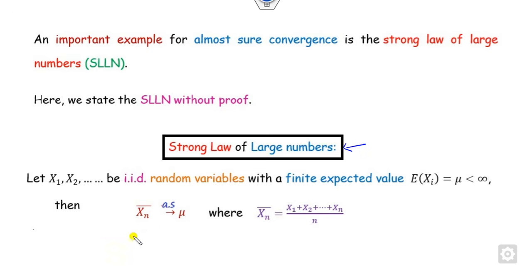Make sure that whenever you want to prove that something converges almost surely, you have to prove either that the limit as n approaches infinity of this is X, or else that the probability of this being greater than epsilon is less than a finite value, and so on. This is the way you can discuss the strong law of large numbers.